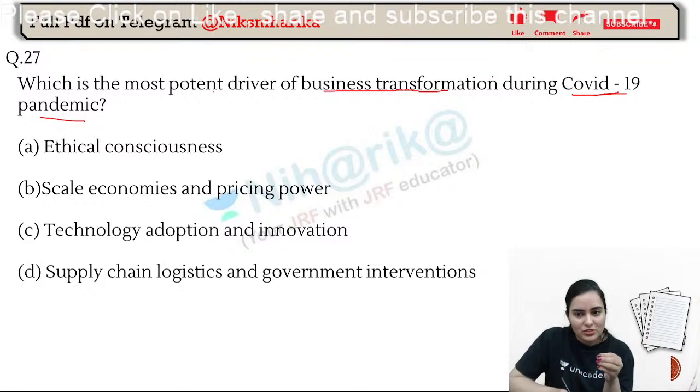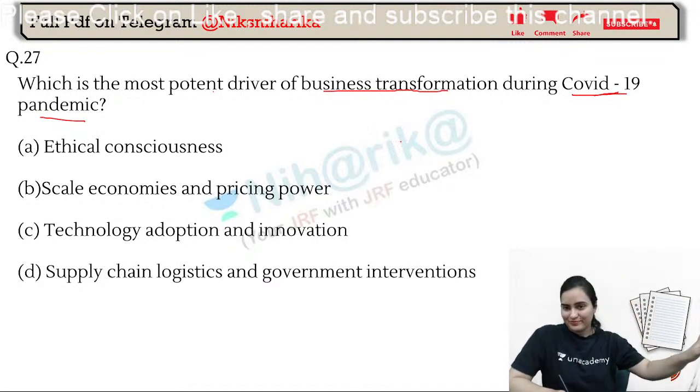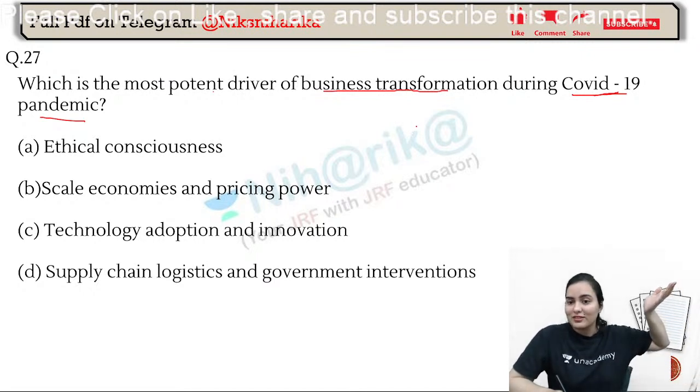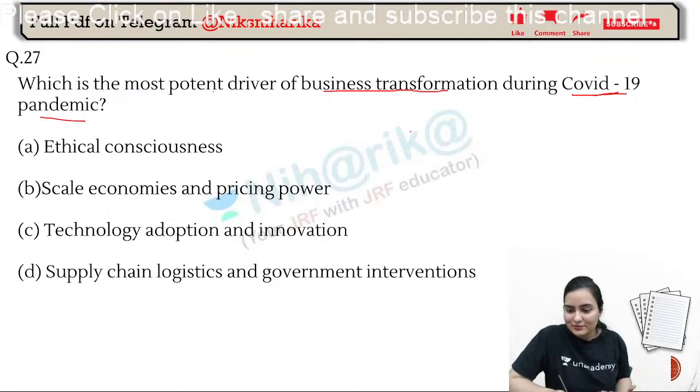Out of all these four options, which business has transformed a lot and progressed a lot, improved a lot? Think where you are studying, in offline class or in online class. Think about it. Very good. Awesome. That's your answer. Your class is your answer.